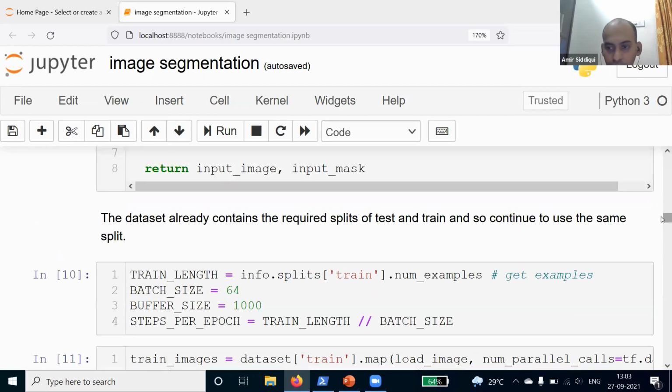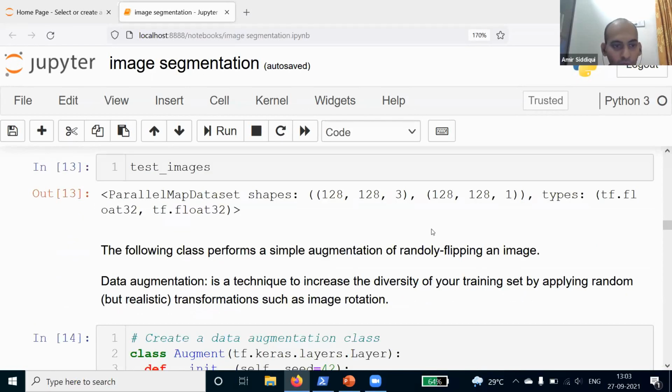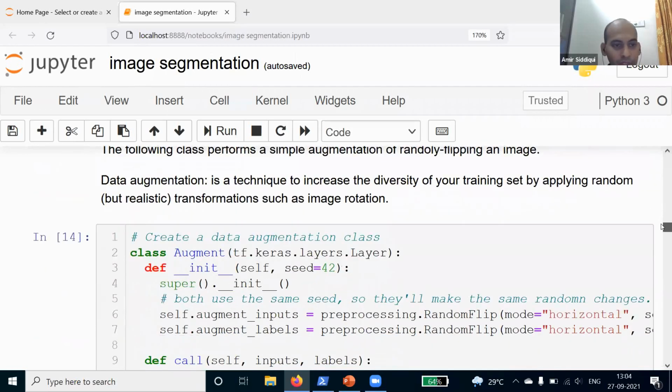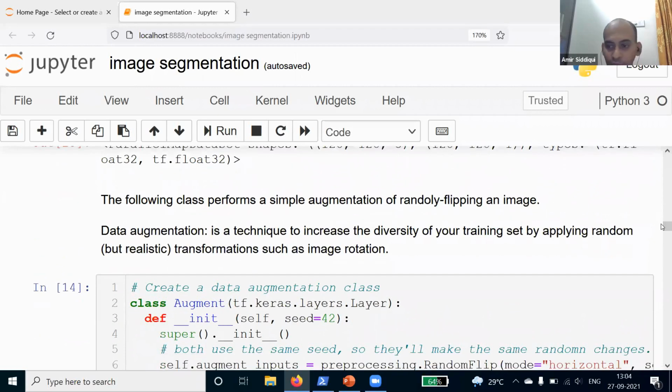Now, when you call this train images, you will get the information that you have this parallel map data set. In this, we have a data set, and the image size is 128 by 128 by 3. 3 means it is RGB. The image is color. That is why we are using 3. RGB stands for red, green, and blue.